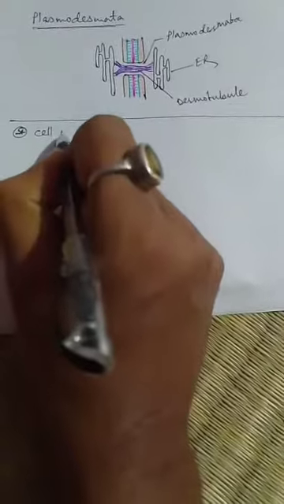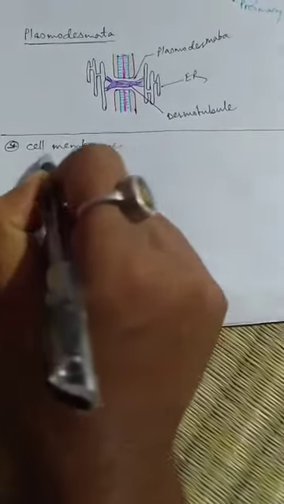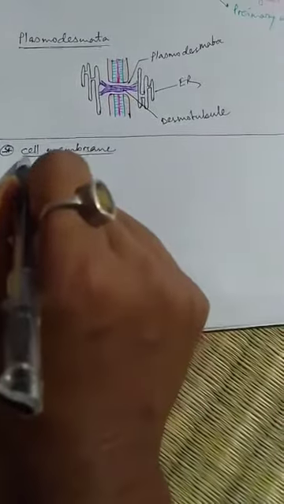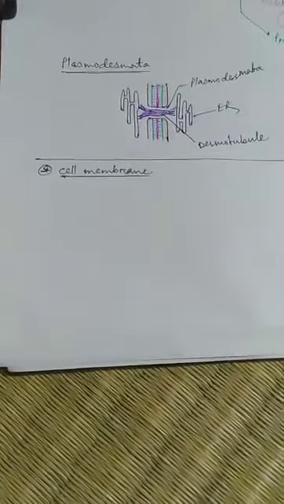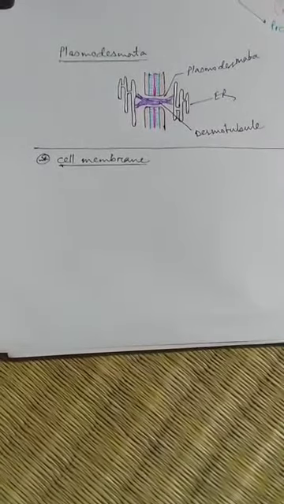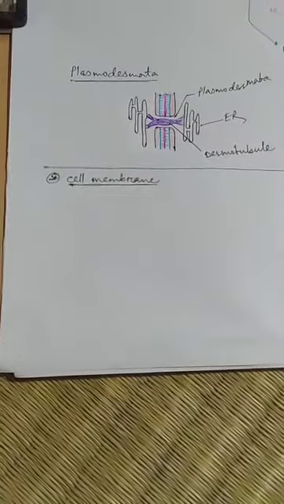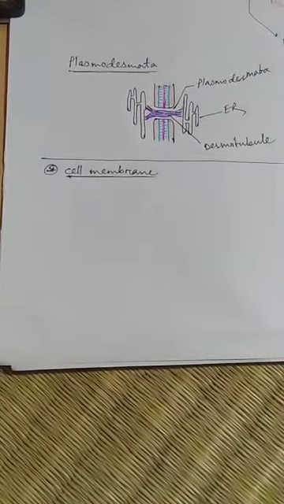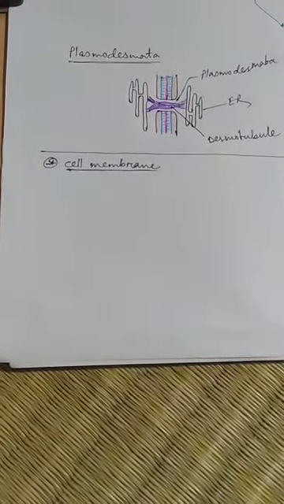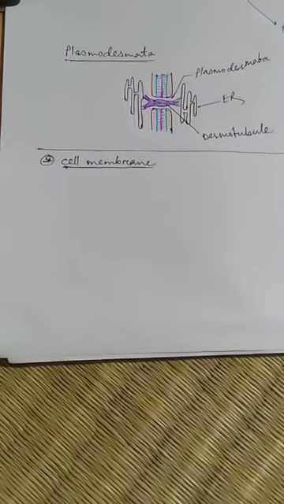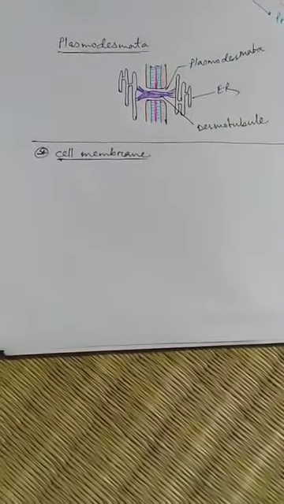Next, I come to the cell membrane. It is the outermost layer. The cell membrane is the outermost layer in the case of animal cells, but in the case of a plant cell, the cell wall is present. For that, the cell membrane just lies beneath the cell wall in the case of a plant cell.